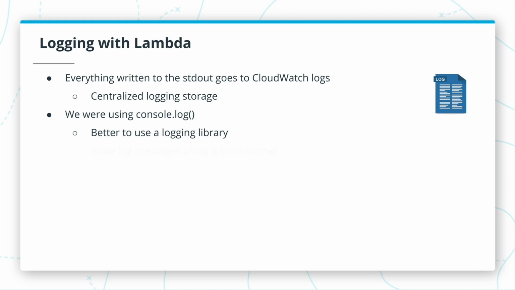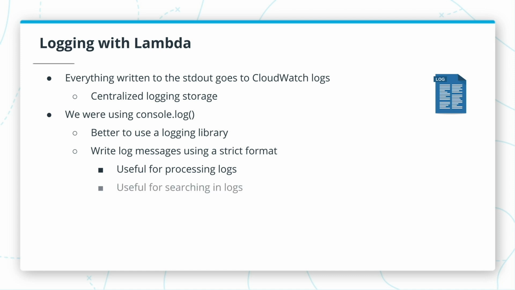And also a good idea would be to write log messages using a strict format. And the reason for this is that when you want to process your logs or you want to search something in logs, you can rely on the strict format to perform queries like find all log statements generated by a particular class. Now, in addition to using logs coming from your Lambda functions, you can also enable logging in API Gateway, and this will allow you to log information about incoming requests, providing you with more data to debug your applications.